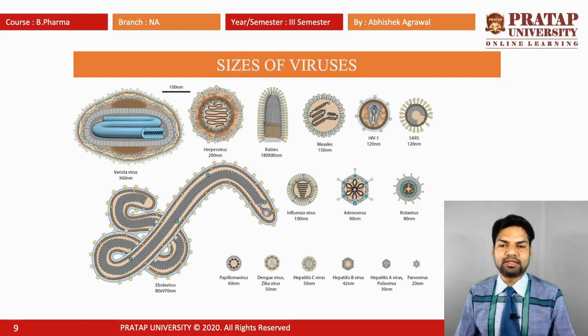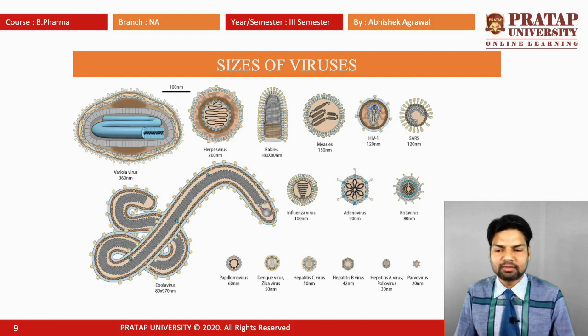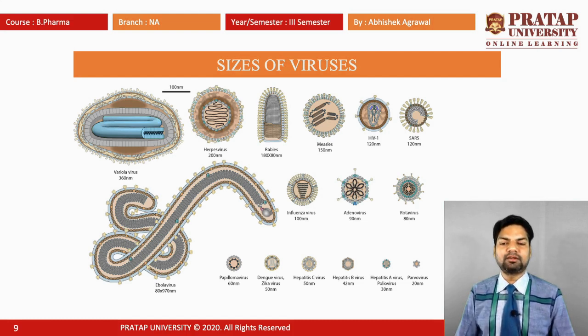Other viruses: herpes virus is 200 nanometers, rabies virus is 100 by 60 nanometers, measles 150 nanometers, HIV-1 120 nanometers, SARS 120 nanometers. Ebola virus is 80 by 970 nanometers. Papillomavirus is 60 nanometers. So these are the various sizes and causes of disease.